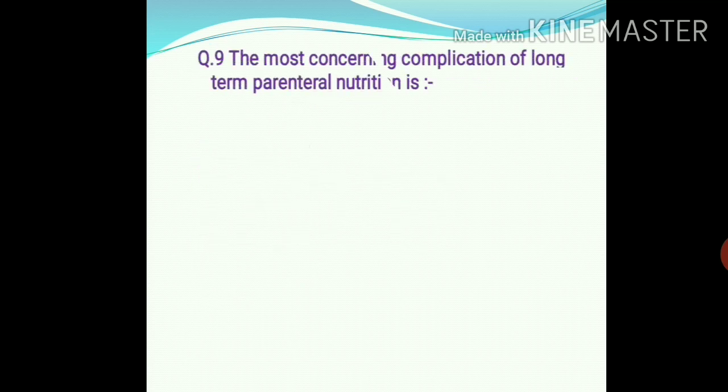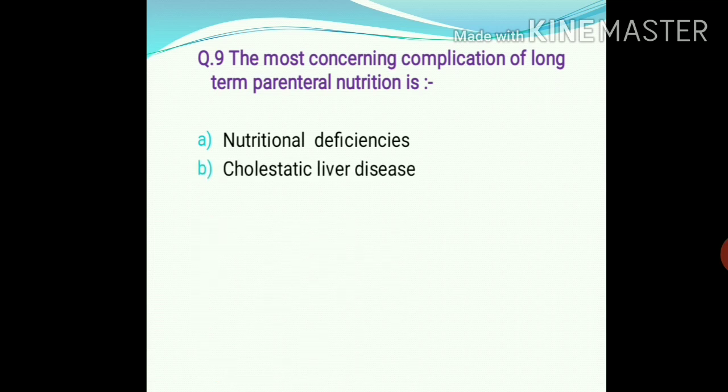Next, question number 9. The most concerning complication of long-term parenteral nutrition is? Option A, nutritional deficiencies, then cholestatic liver disease, hyperglycemia, and azotemia. So the right answer is option B.